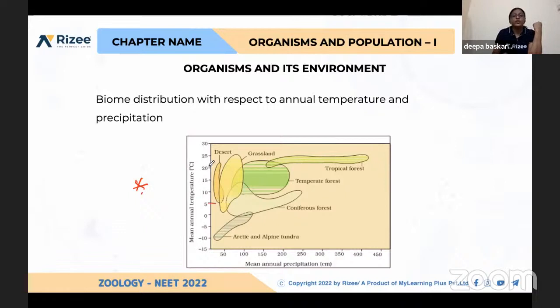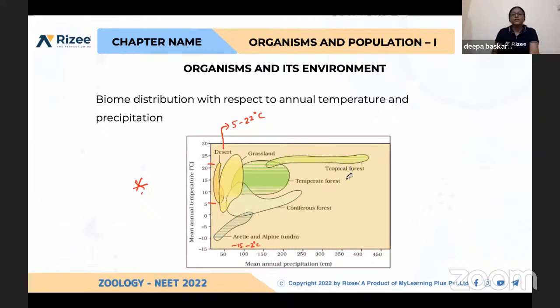And again, see here 5 to 23. The maximum is 22, you can say. So for this desert, the temperature will be 5 to 22 degree C. Maximum temperature of the desert will be like this. And again, if you take Arctic and Alpine tundra, that is -10. This is not greater than 5, maximum 2. So here, this will be -15 to 2 degree C. So for each and every biome, the temperature is very much important. And again, you have to remember the biomes also.